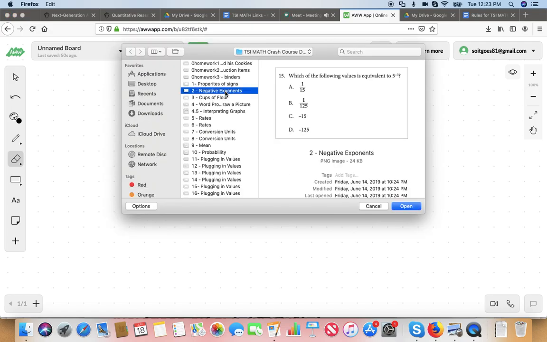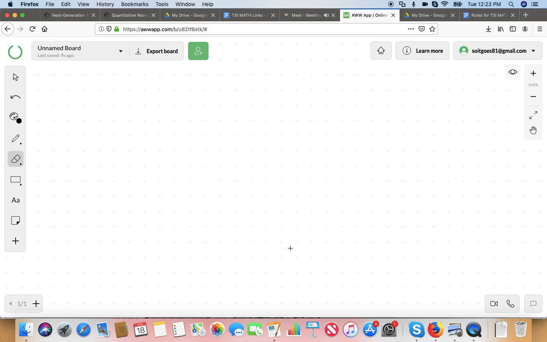Ooh, this is a little bit trickier. Question number 15. Go ahead and read this for me, please. Which of the following values is equivalent to 5 cubed? Negative cubed? I would say 5 to the power of negative 3. If it were just 5 to the power of 3, I'd probably say 5 cubed. But that's a negative 3, so I'd say 5 to the power of negative 3.